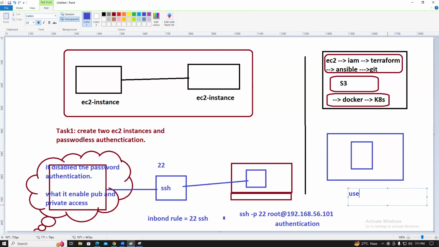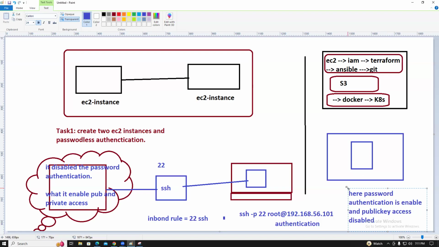Here password authentication is enabled and the private key, public key access is disabled. Guys, now you understood?